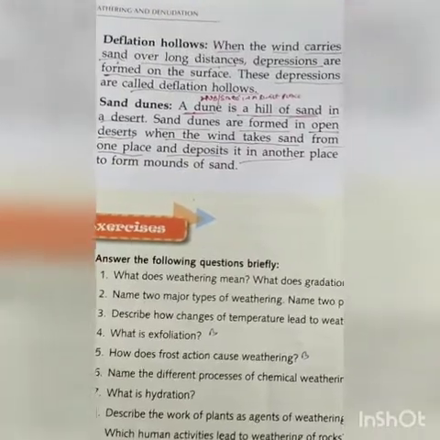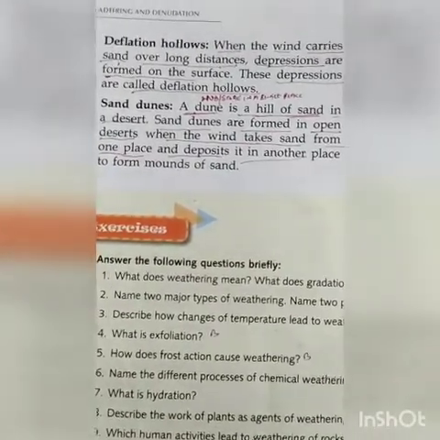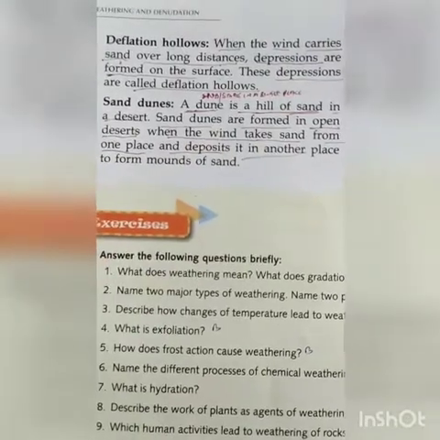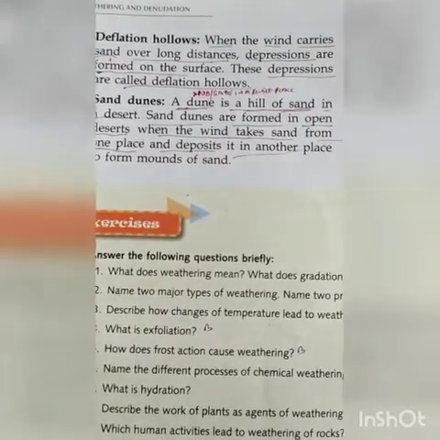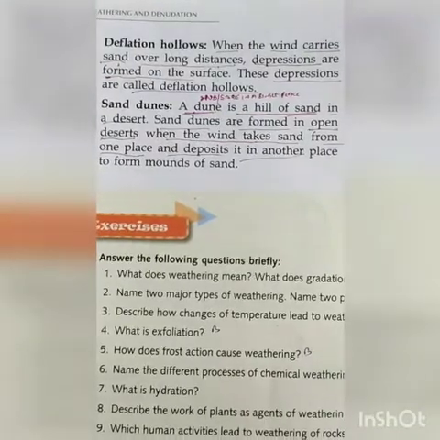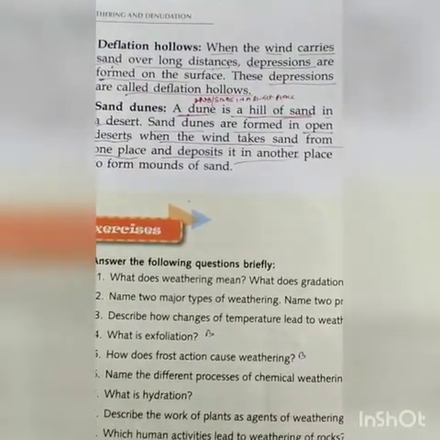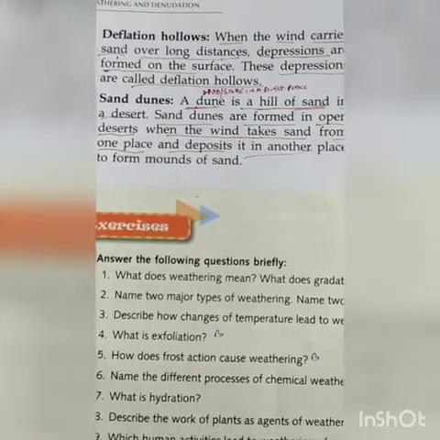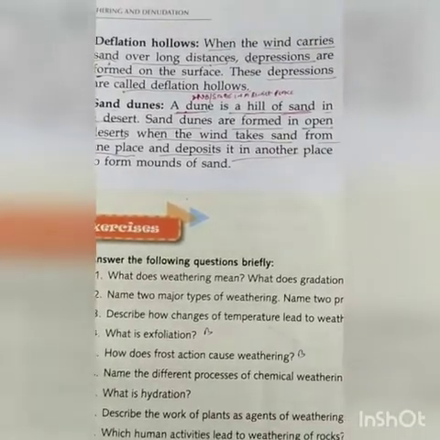If we talk about sand dunes, a large accumulation of sand in a particular area is called a dune. It is a hill of sand in a desert region. Sand dunes are formed in the open desert when the wind takes sand from one place and deposits it in another. It means a sand dune is a hill of sand usually found in the open desert area. In this process, the particles of sand come from one place and are deposited in another.